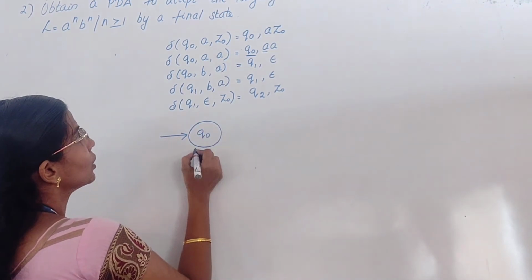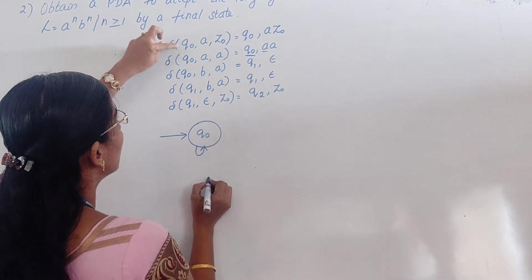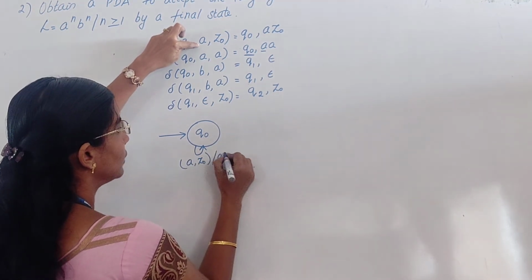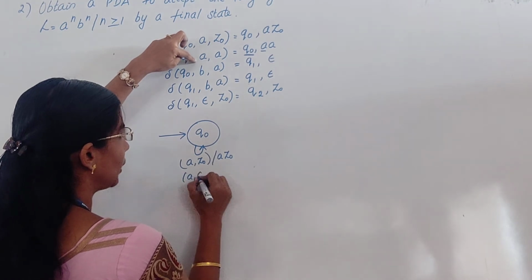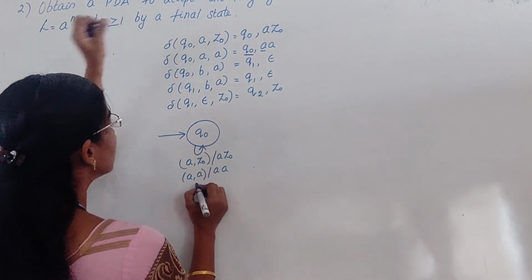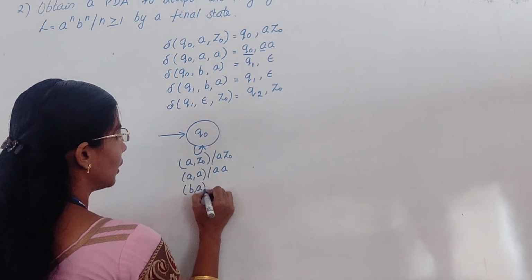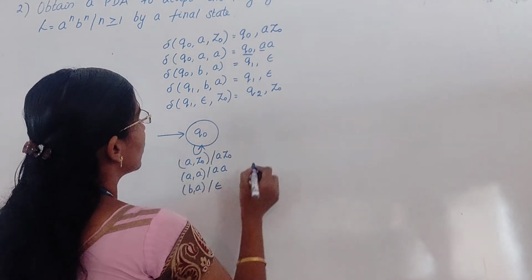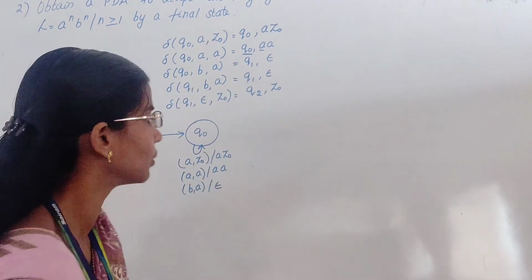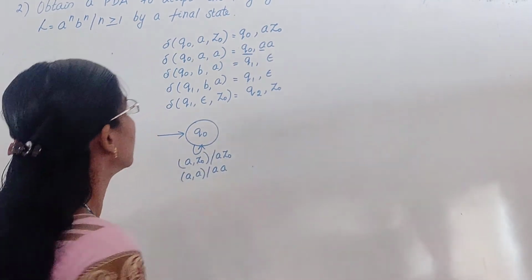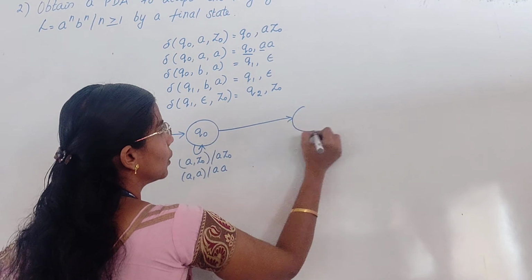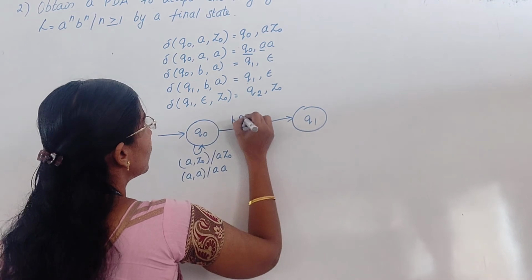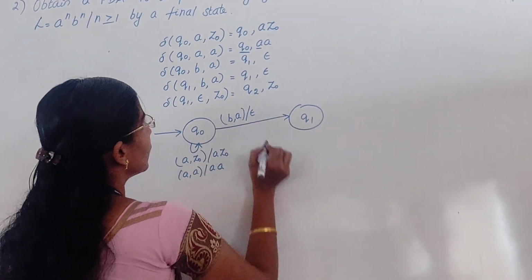Q0, how many operations? 1, 2, 3. First is A, comma, Z0, A Z0. Next is A, comma, A. Next is B, comma, A, epsilon. Sorry, with this epsilon there is a state change. So it goes from Q0 to Q1 on B, comma, A, and epsilon.